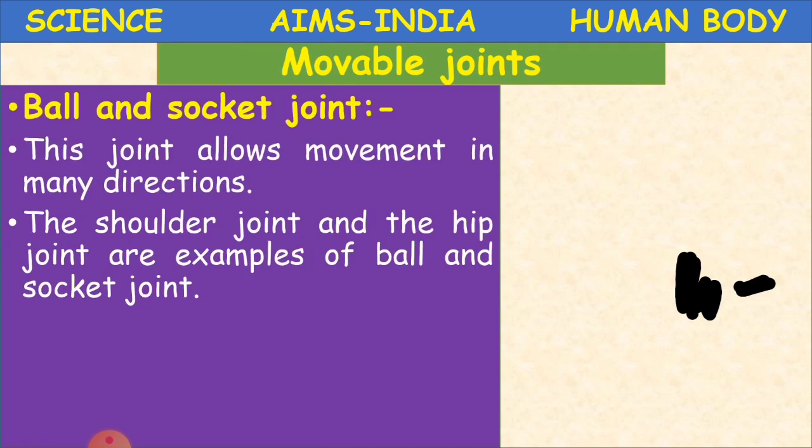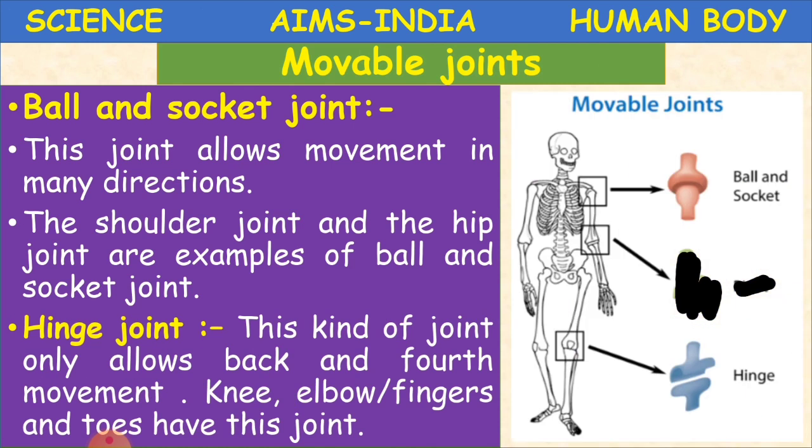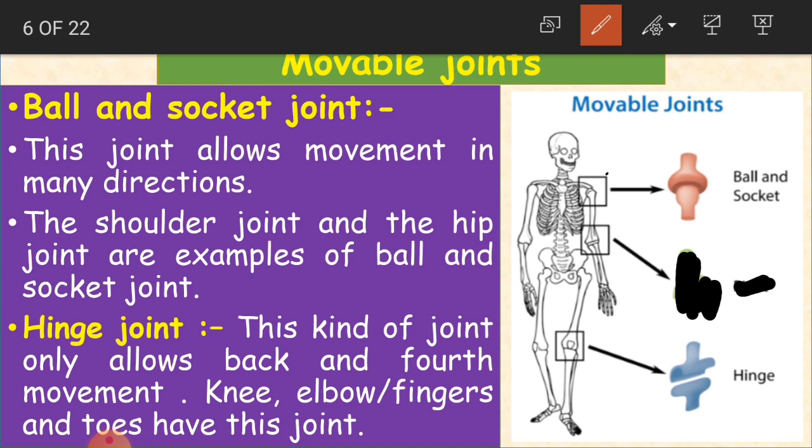Yes, ball and socket joint. This joint allows movement in many directions. Ball and socket joint, children, as we are seeing here on the shoulder. What does it do? It allows movement in many directions, in the sense we can move that particular part of the body in many directions. For example, the shoulder: you can move up and down, front and back, and sideways. So it allows movement in many directions.